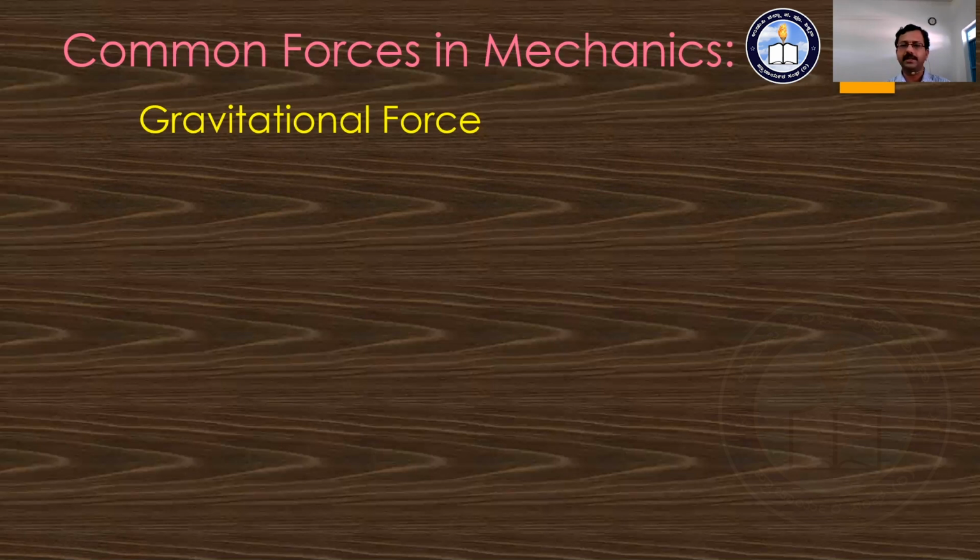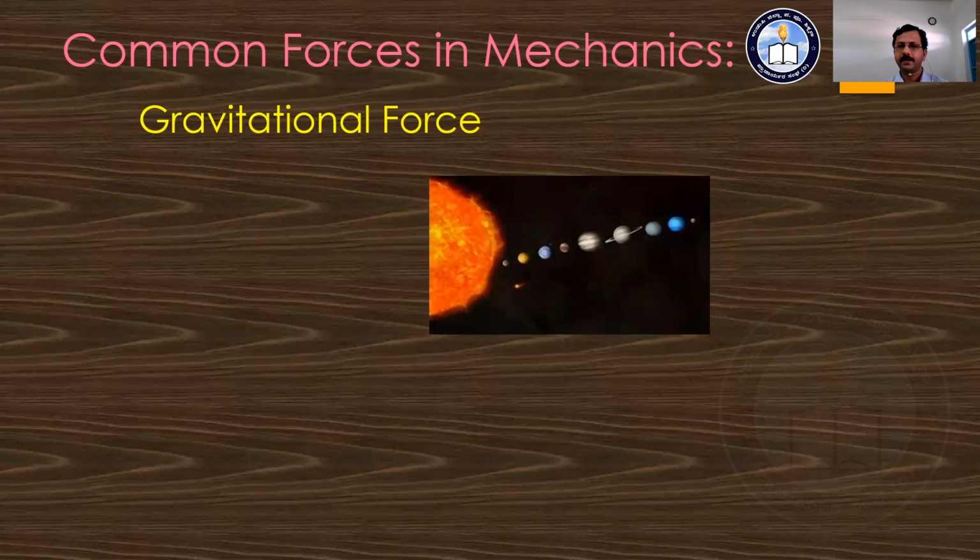When any two bodies are placed at some distance, there is some force that is going to act, and that force is known as gravitational force. And we can see an example here: the gravitational force between the planets and the Sun. Due to that gravitational force, the planets are going to revolve around the Sun.